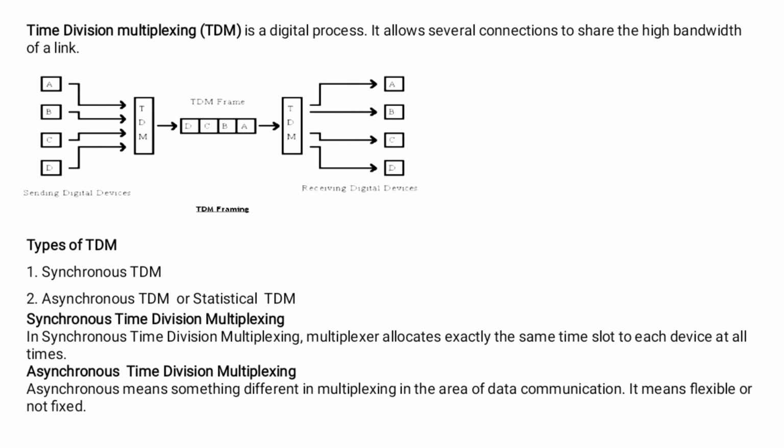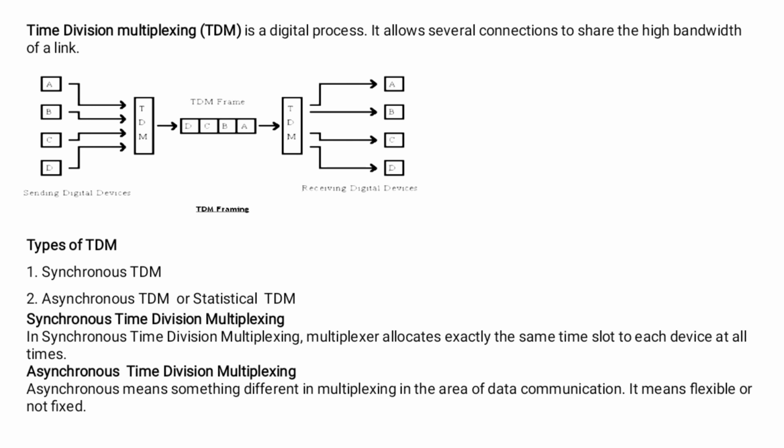Now, next is asynchronous time division multiplexing. Asynchronous means something different in multiplexing in the area of data communication. It means flexible or not fixed. Suppose the number of inputs is equal to 5, then the number of slots in each frame is equal to 3. An asynchronous multiplexer transmits only the data from the active workstations. If a workstation is not active, no space is wasted on the multiplex stream.